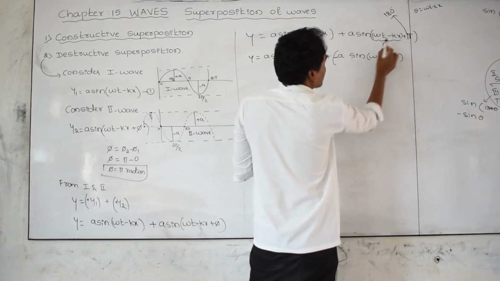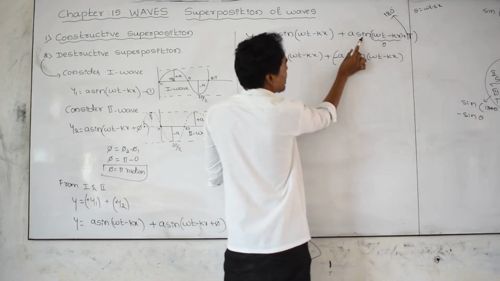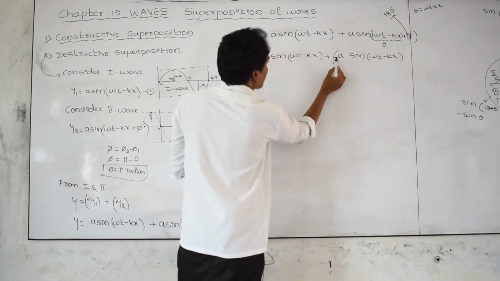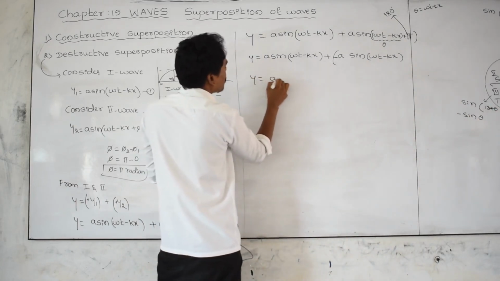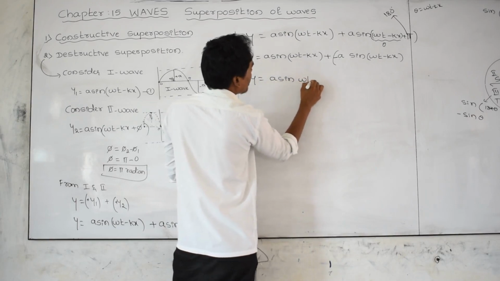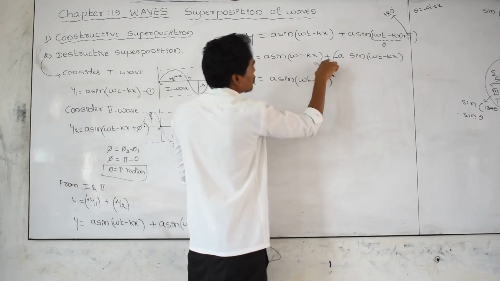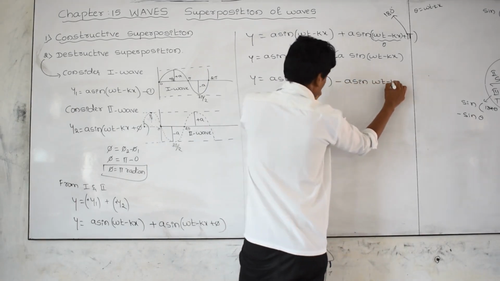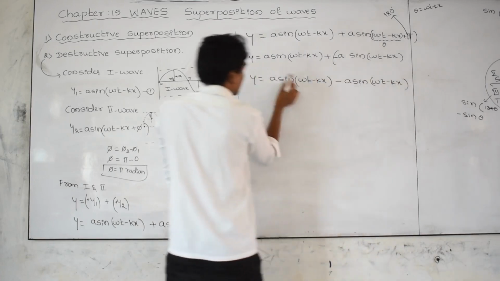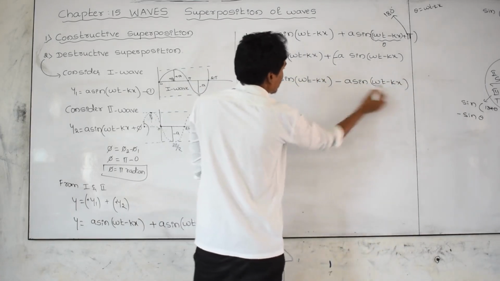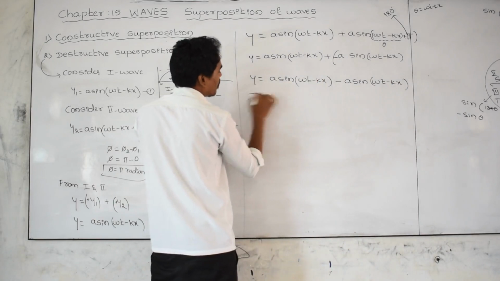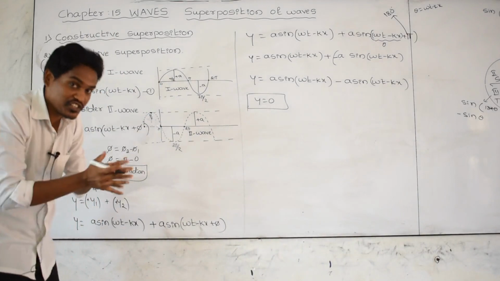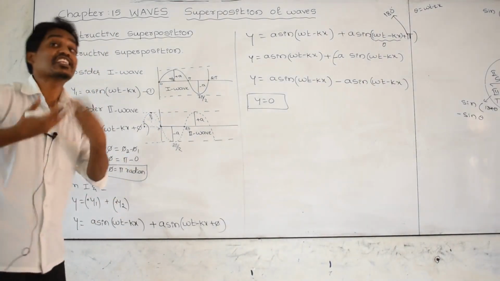Sine 180 plus theta is minus sine theta. In the third quadrant sine is negative, because in the third quadrant only tan is positive, and the remaining are all negative. Therefore I am taking a negative. Then y is equal to minus a sine of omega t minus kx. For this wave, the displacement is equal to 0. If these two waves are merged, the displacement of the resultant wave is 0.